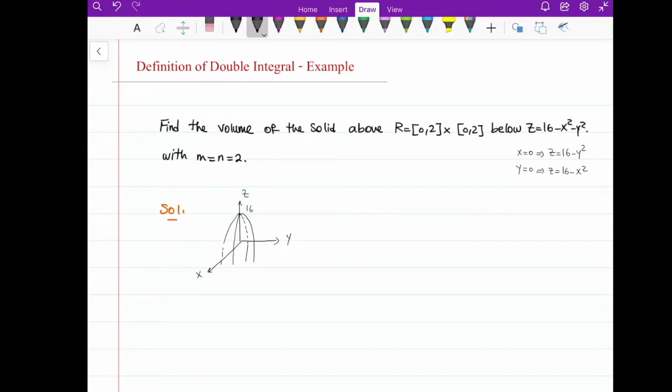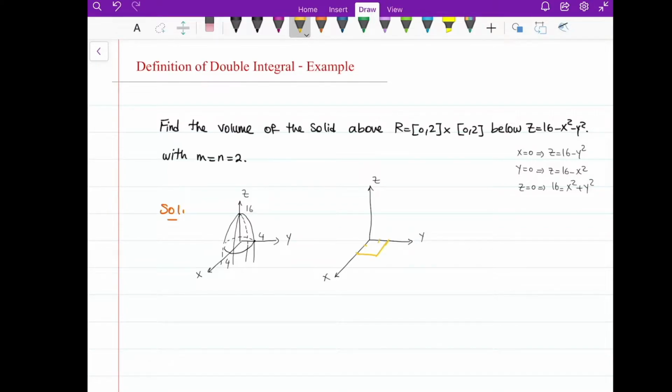If you want to see what happens when z is equal to 0, then we get 16 equals x squared plus y squared, which is a circle of radius 4. So that's why we have an upside down parabola like this, a paraboloid like that. And then we have the region R. So let me graph the region R. It's x between 0 and 2, y between 0 and 2.